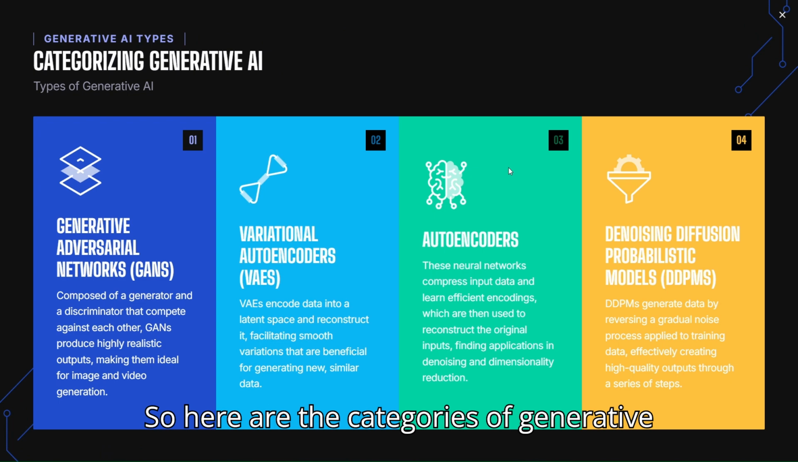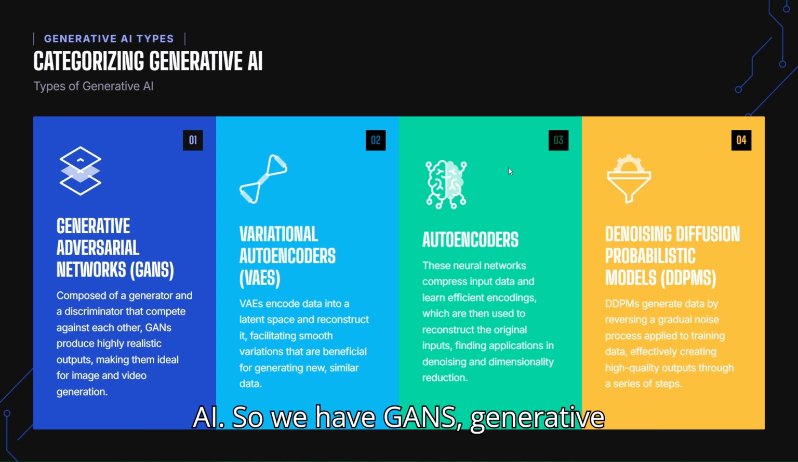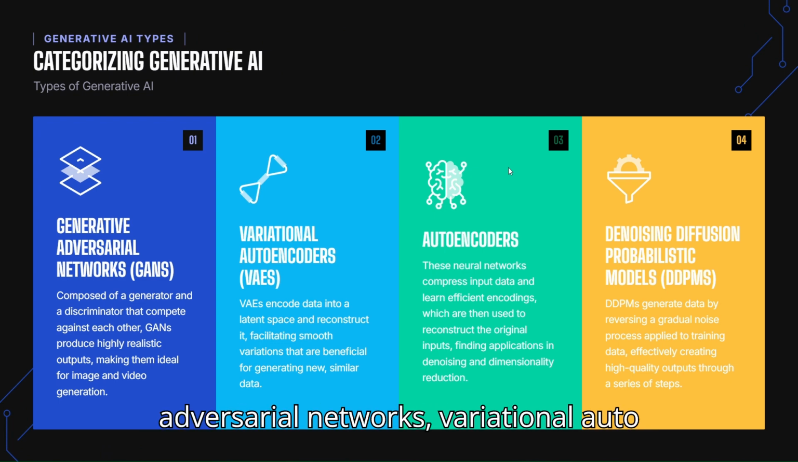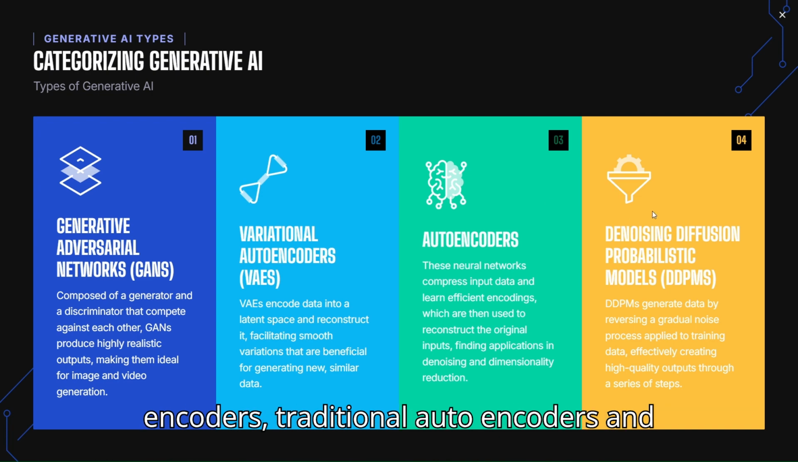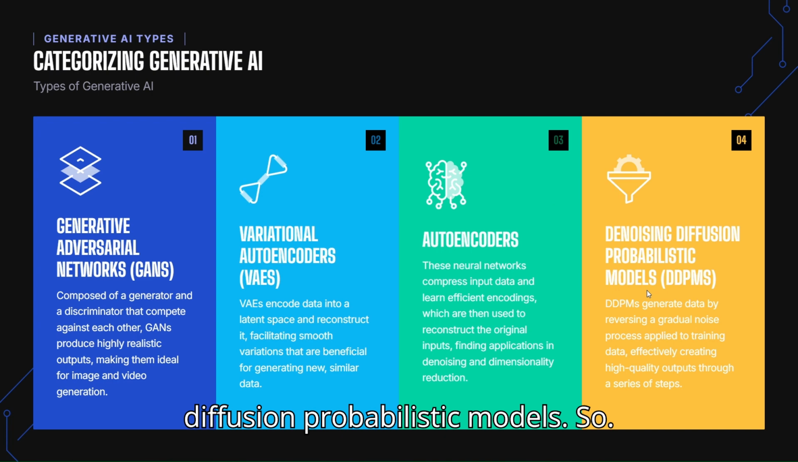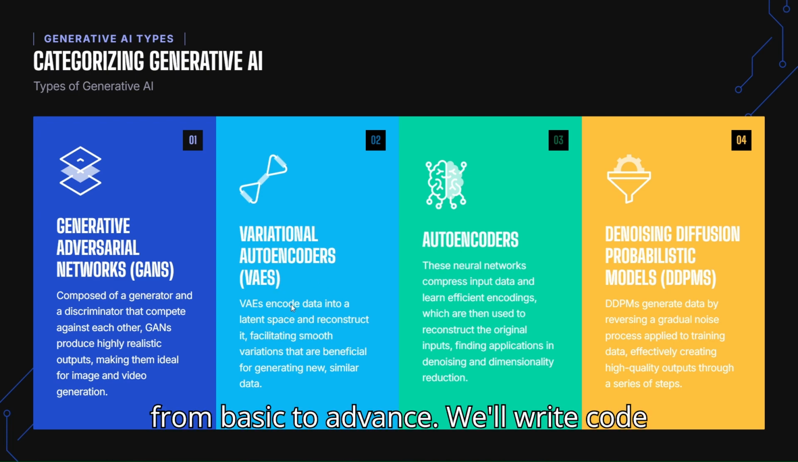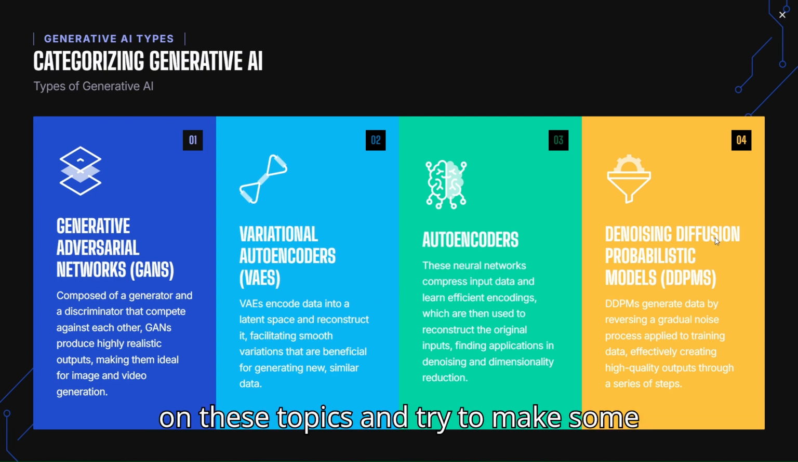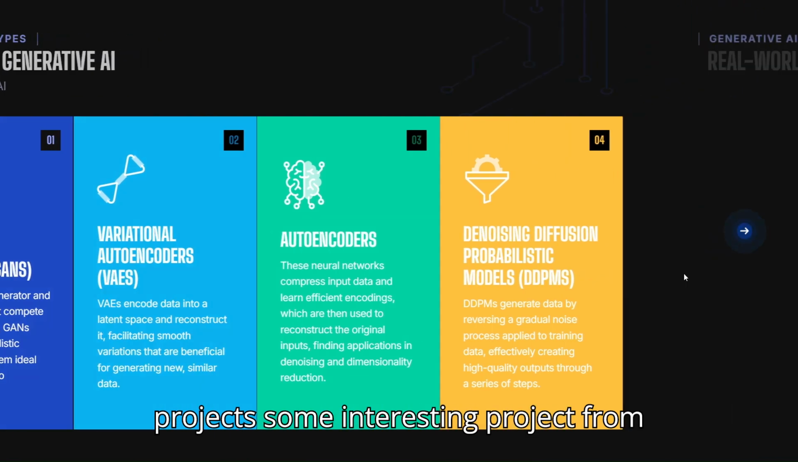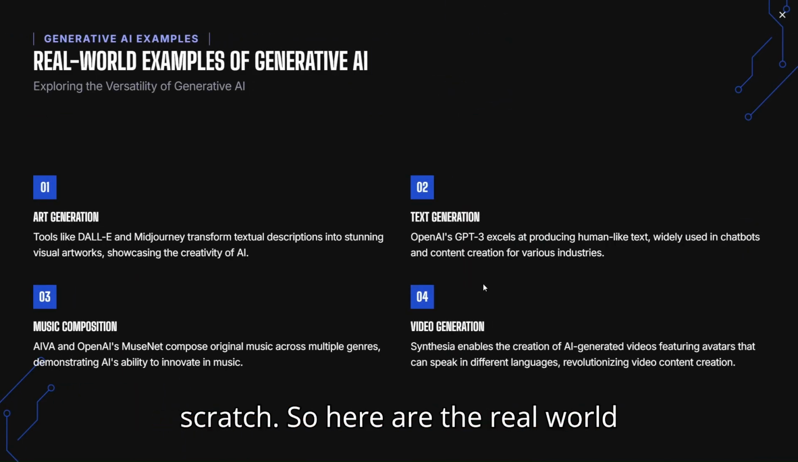So here are the categories of generative AI. We have GANs, generative adversarial networks, variational autoencoders, traditional autoencoders, and diffusion probabilistic models. In our upcoming videos, we will learn everything about these topics in detail, from basic to advanced. We'll write code on these topics and try to make some interesting projects from scratch.